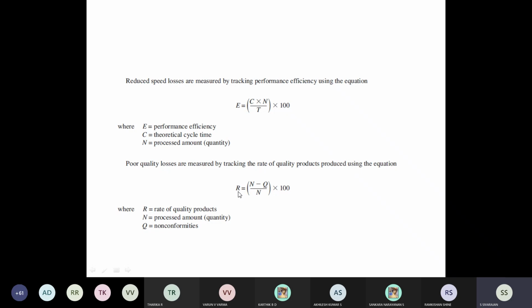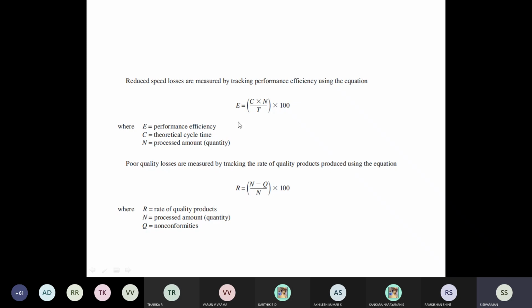So quality loss R is given by N minus Q divided by N, where N is the processed amount, the total number, that is the denominator. And then from N, you subtract the non-conform. Non-conformity means defects. So total quantity is N minus defects. Q means the quantity of defects. So total is N minus defects, that means good ones. Good ones divided by total will give the quality.